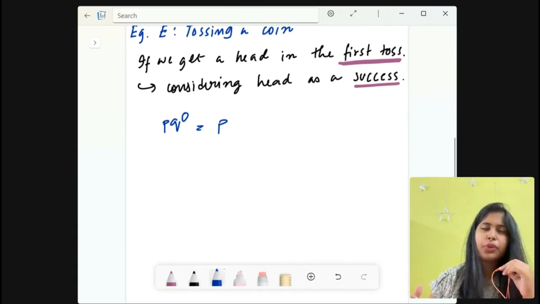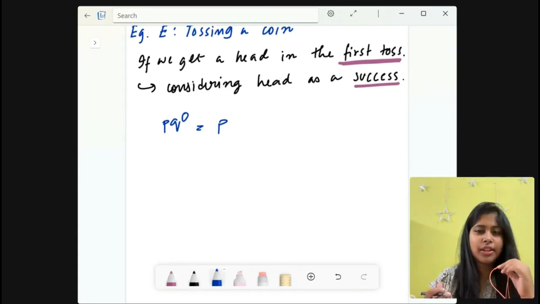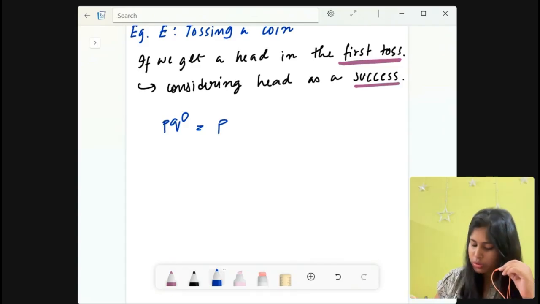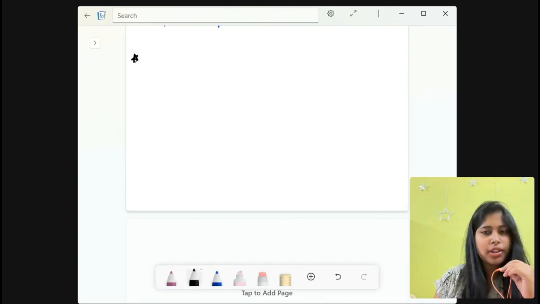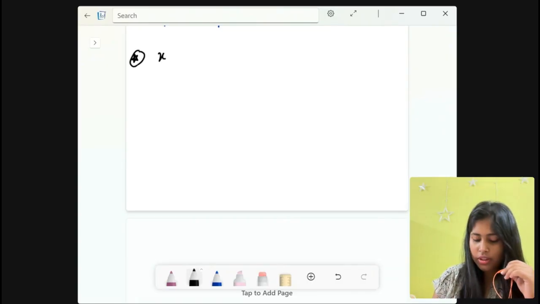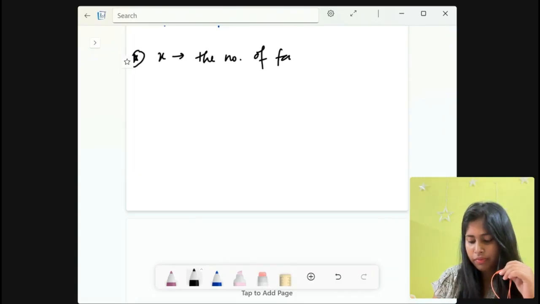Now, to understand what this means, I'm writing a note, and you can write it with me. As I've already discussed, in this PMF, x denotes the number of failures before the first success.